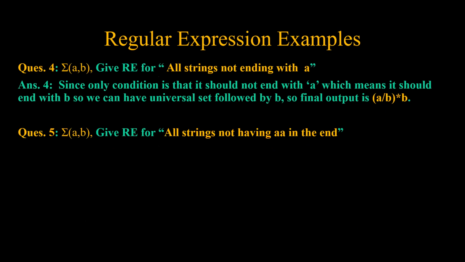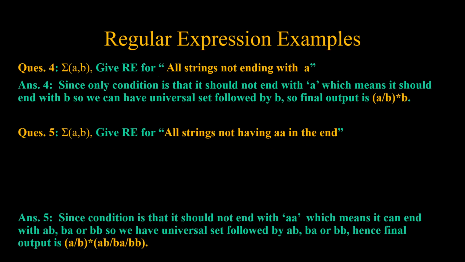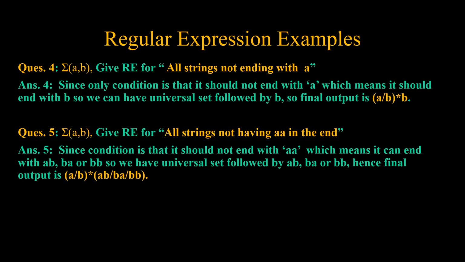Now another expression: give the regular expression for all strings not having AA in the end. If I look at the last two symbols, four combinations are possible: AA, AB, BA or BB. Among those four, it should not end with AA. So it can end with AB, BA, or BB. This is about the ending part. Anything can come before this. That means I have the universal set followed by these three options and I get the regular expression.